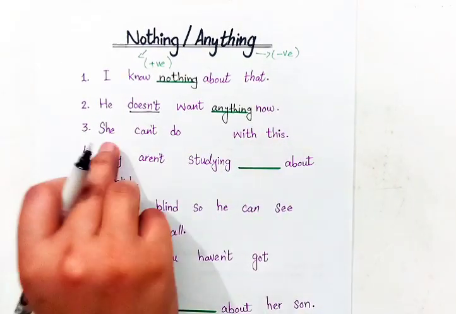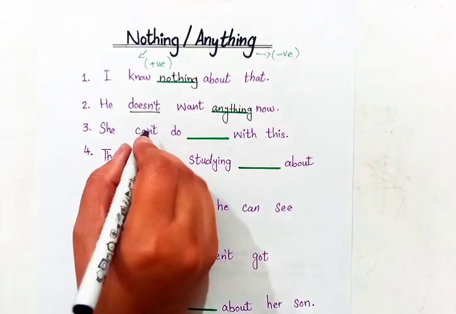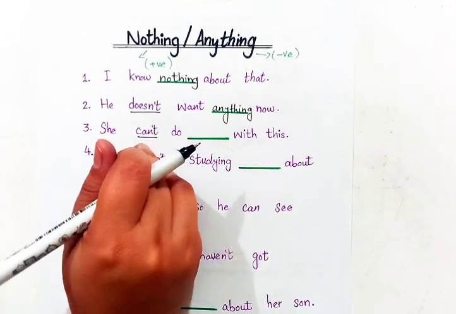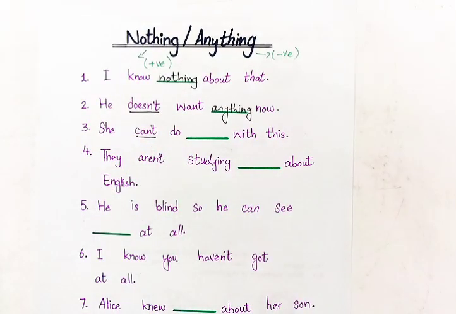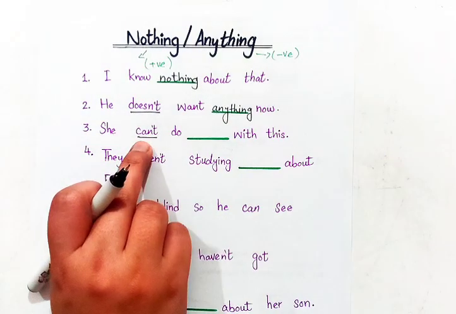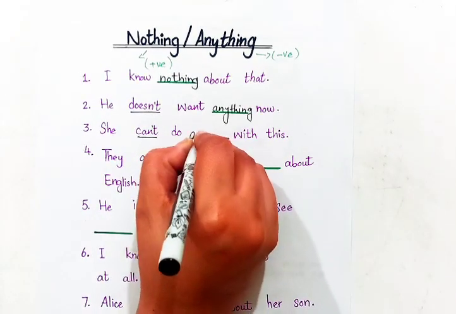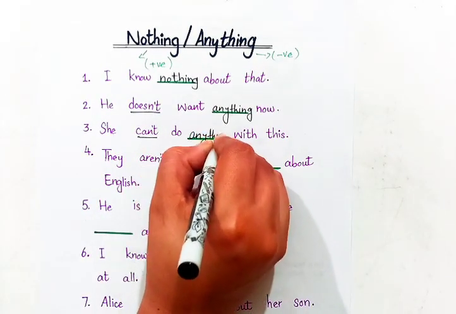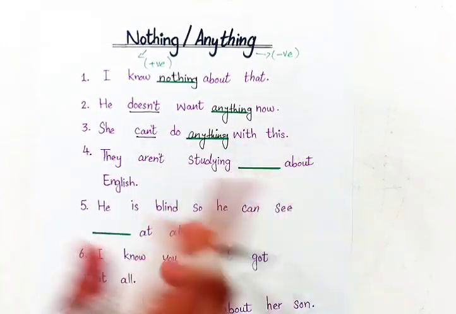Next example we have: she can't do blank with this. Now here we have the word can't. Can't means cannot. Cannot is a negative word and this is a negative sentence. And for negative sentences we use the word anything. She can't do anything with this.